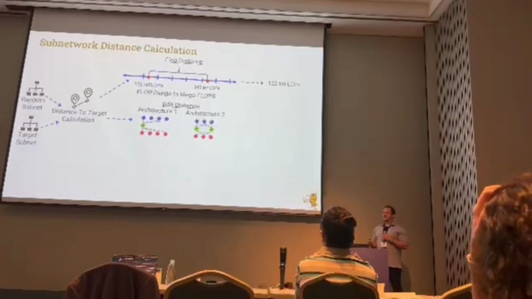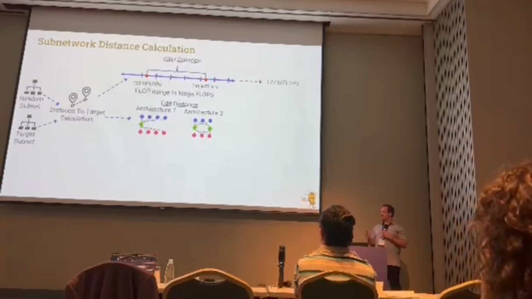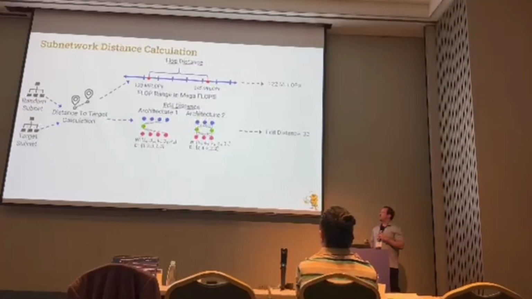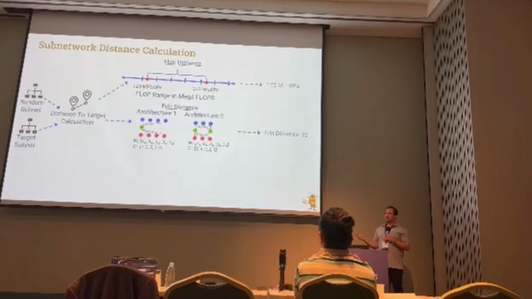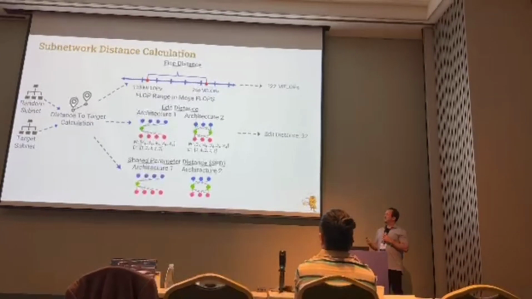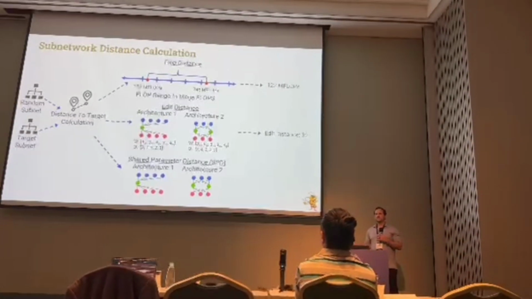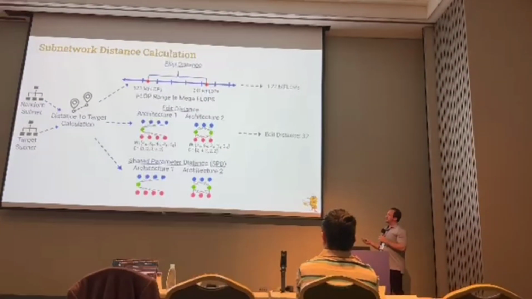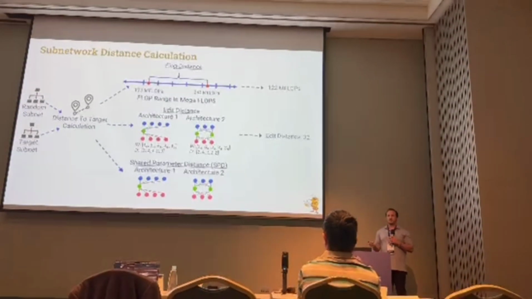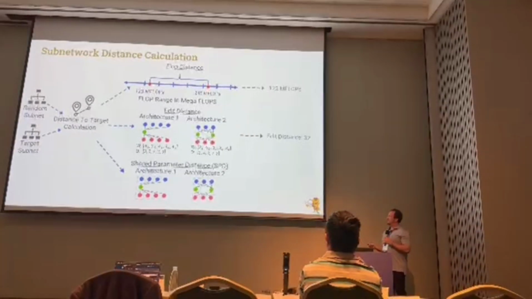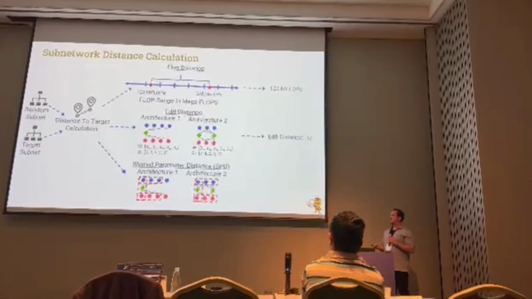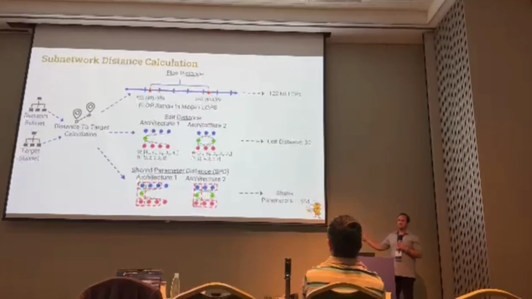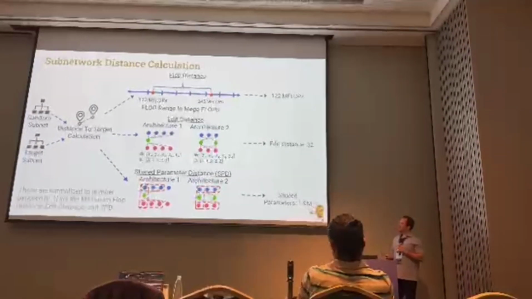In a different case, we would use the edit distance for the architectures. So these two subnetworks would have, let's say, a specific width and a specific depth. We could calculate the edit distance between those architectures. And then finally, we might want to use the shared parameter distance between them. So since this supernetwork is entirely weight shared, we might want to calculate the overlap in the parameters used between each subnetwork. So in this case, we can see that those overlap, and we can calculate, let's say, this shared parameters. This is a made-up number, but conceptually that applies, right?